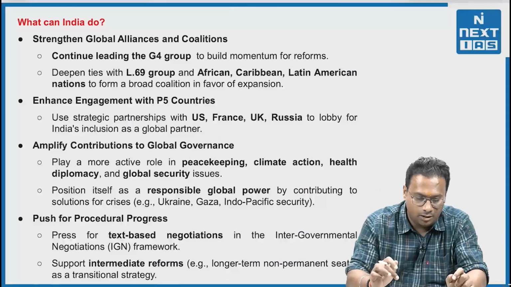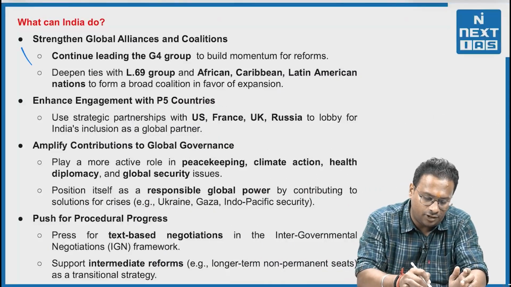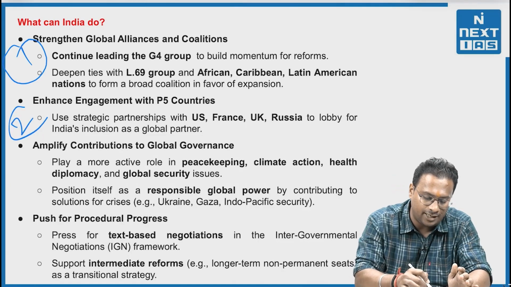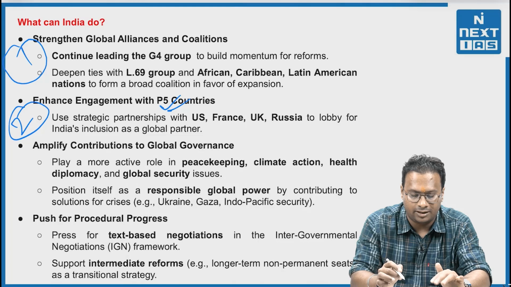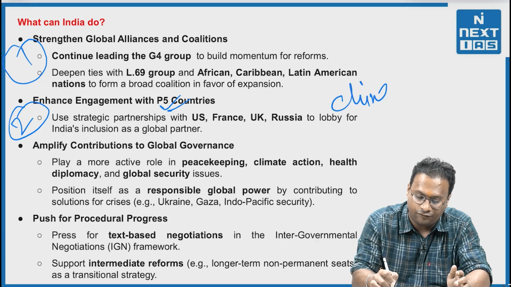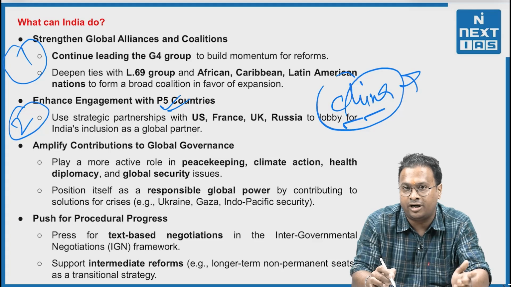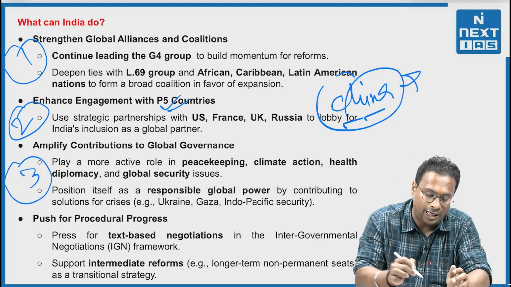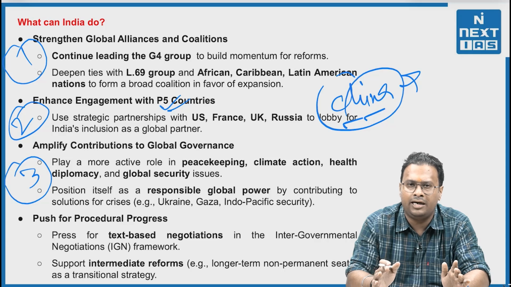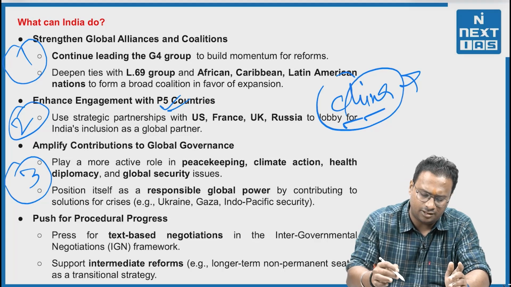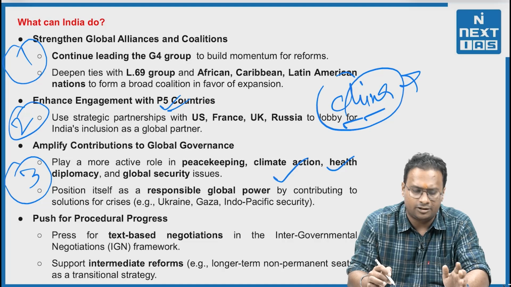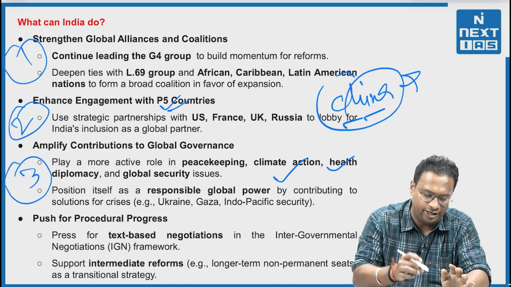Now, what can India do? First, strengthen the global alliance G4, the part that we are already discussing. Second, enhance engagement with the P5 countries. India is trying to do this, but with respect to China, India definitely needs to adopt a very different kind of policy. Third, amplify contributions to global governance. For peacekeeping, India has been doing good, but in areas like climate change, health diplomacy and global security, India should be more proactive.